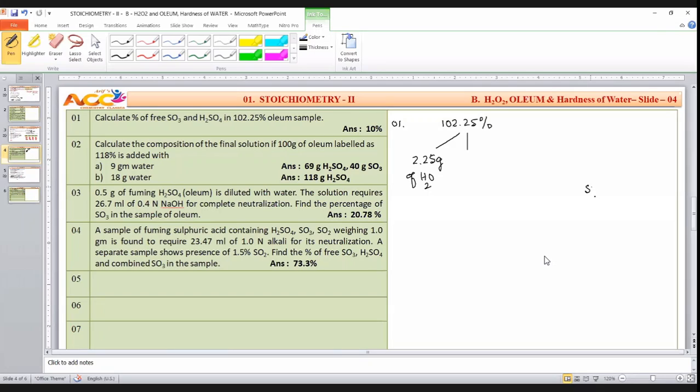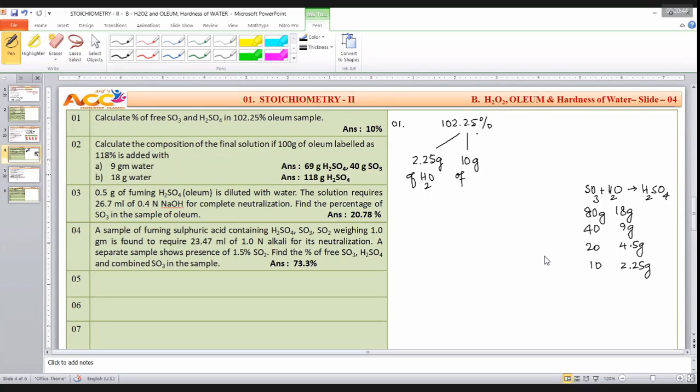SO3 plus water is equal to H2SO4. 80 grams reacts with 18 grams. 40 reacts with 9, right? 20 reacts with 4.5. 10 reacts with 2.25 grams. 2.25 grams means 10 grams of SO3.